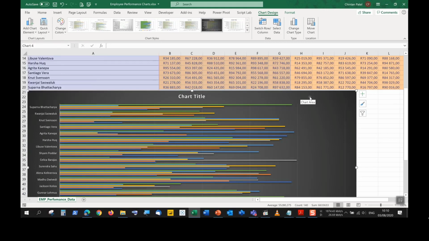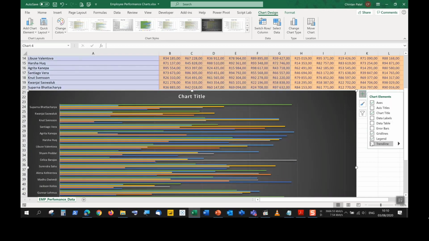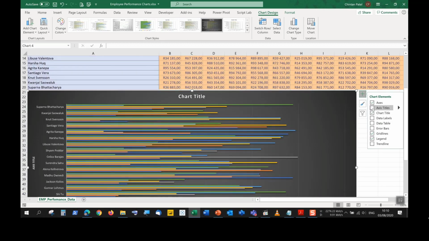The other way to get chart elements is using this plus symbol at the top right-hand corner of your chart. So you have to click on your chart first to see this option of chart elements. And then we see the very same ones appearing in that list we saw earlier. Over here, we just tick the box what we like to see. We can even mouse over some of these and it will just show us a preview what it would look like.